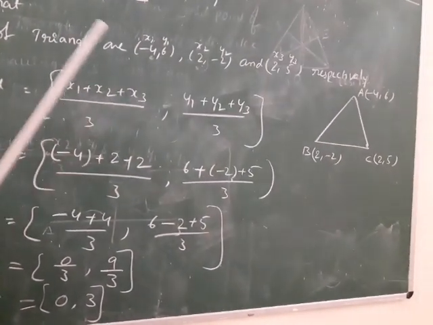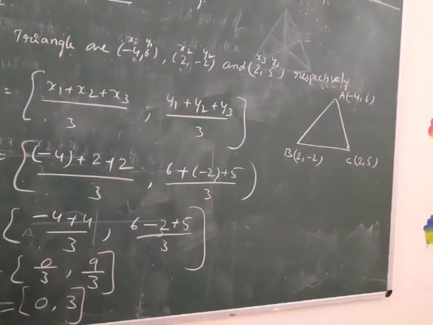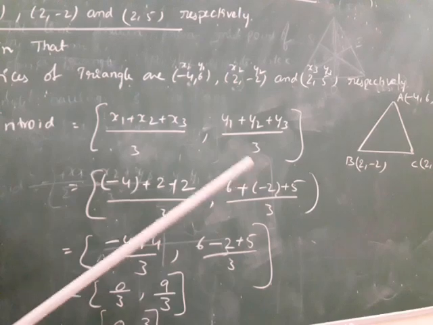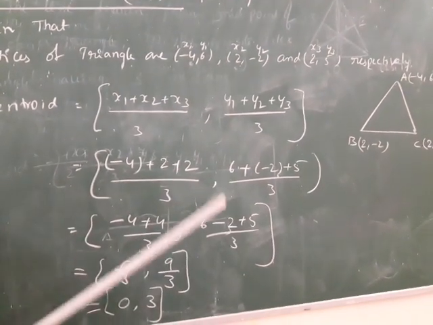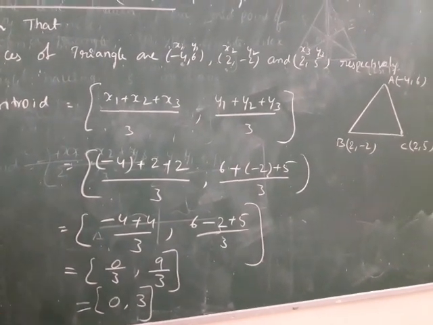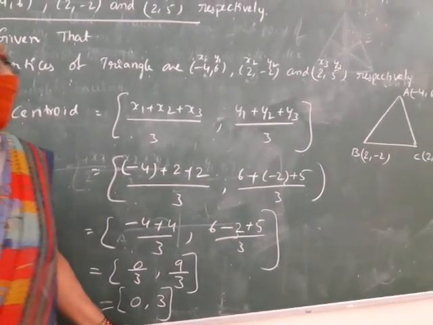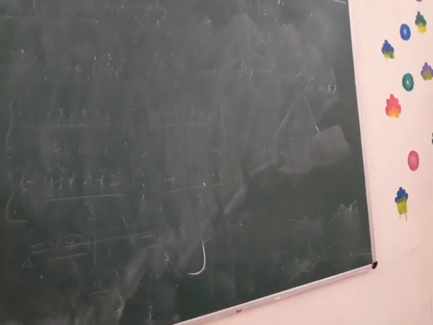What is another method to find the centroid? If the centroid is given, how can we find the vertices of the triangle? Now we see with an example. Okay? Can I rub this? Okay, ma'am. Next model we will see.